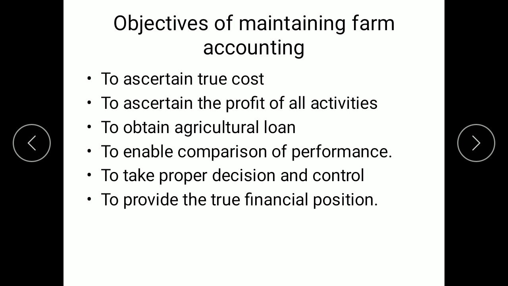The next objective is to obtain agricultural loans. For getting loans, we need some documents, some proofs to assure the banks or the cooperative societies to grant the loan. So these accounts work as a proof to these banks for providing the agricultural loan.